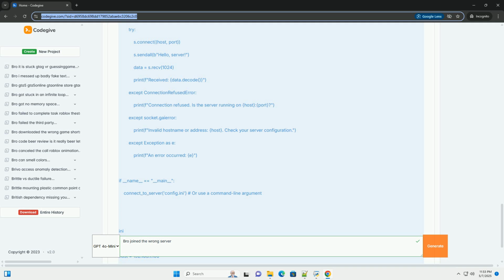Test with IP address. Temporarily bypass DNS by using the server's IP address directly in the client configuration. If the client connects successfully with the IP address but fails with the domain name, the problem is likely with DNS.